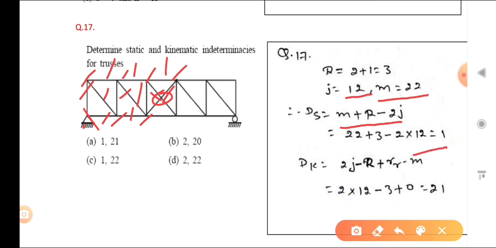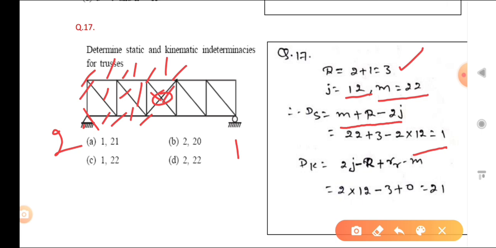And Dk again, what is that? 2j minus r plus rr minus m. Okay, so you can see that j we have calculated as how much? 12. So 2 times 12. R is reactions. You can see that is the pin joint, so 2, and roller, so 1. So 2 plus 1 is equal to 3. So 3, and then there are no hybrid joints, so that is 0.